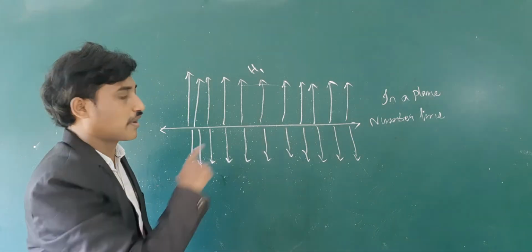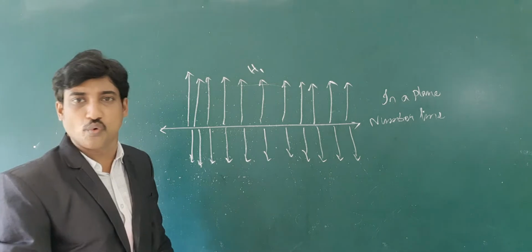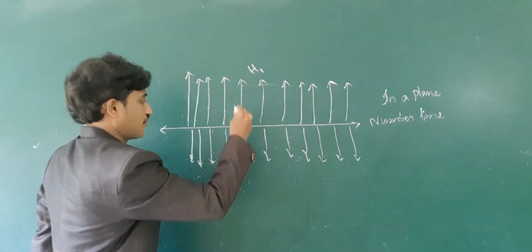If we draw a number line in a plane, it divides the plane into two half planes, H1 and H2.